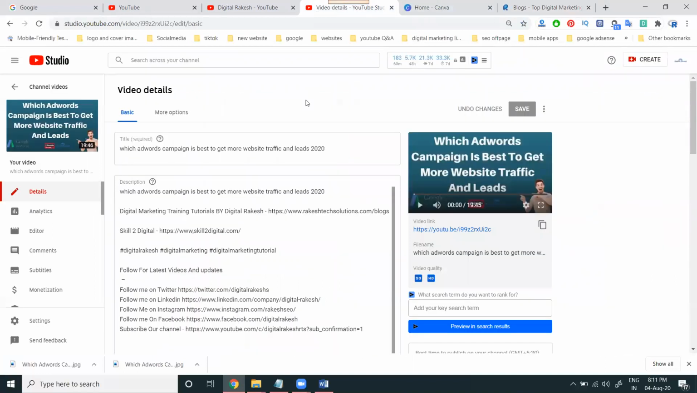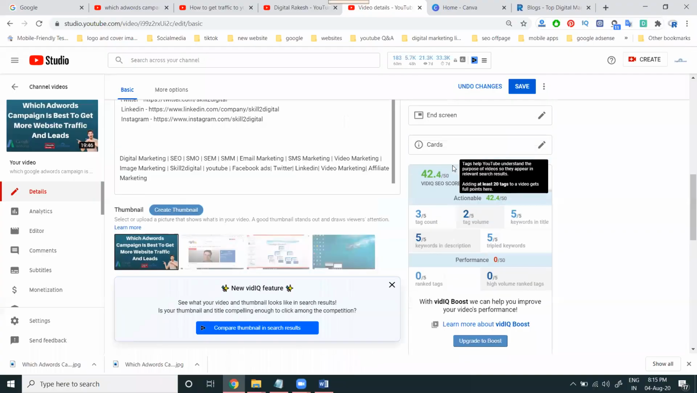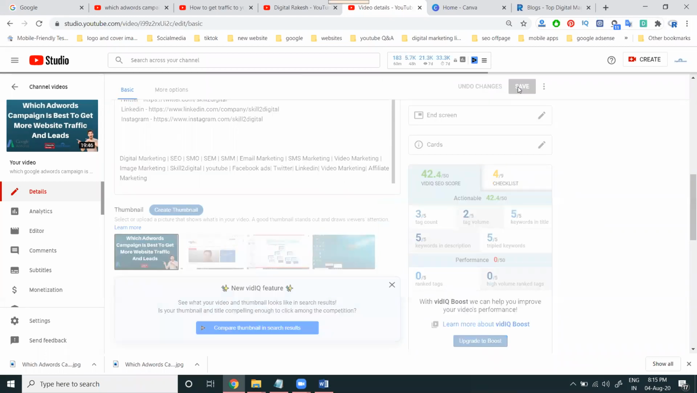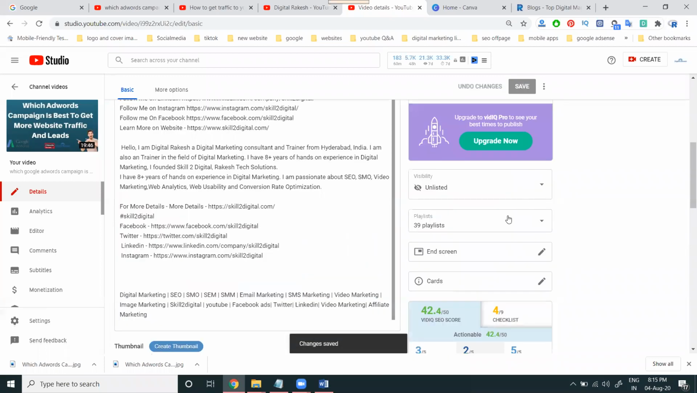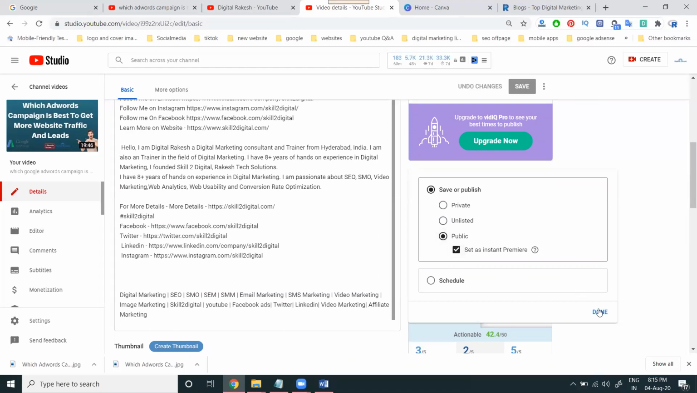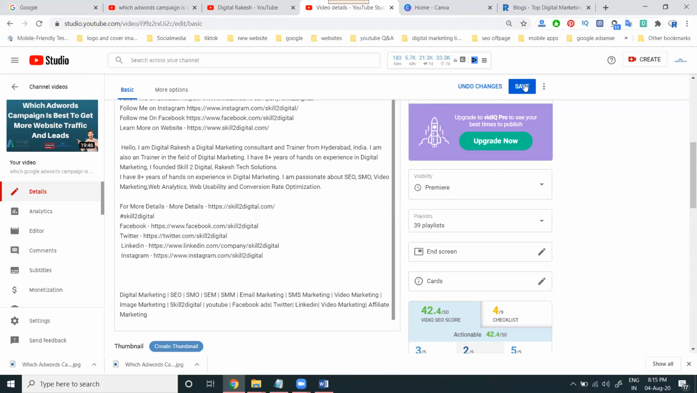Now in this, I'm writing the keywords. So the score will be 42.4 out of 50 here. Now click save. Once this is done, there are two options: one is the schedule option, and the other is publish with premiere. With the premiere, we can watch the video live on YouTube with live chat, and we can use it for live chat purposes also. Which is the better one? We can go with public, set instant premiere, click done. Now click the save option.